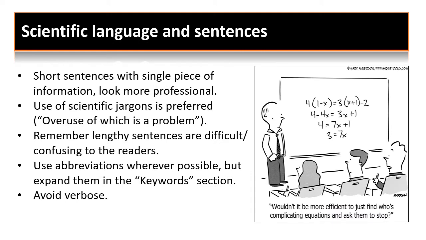The second part of this section that we need to understand is that scientific languages and sentences should be written in a particular way. We have understood about the grammatical errors and the spelling errors, right? Now we have to understand, when we are talking about scientific data or the technical data, how do we have to write that? So the first point that we need to think about is short sentences with single piece of information look more professional.